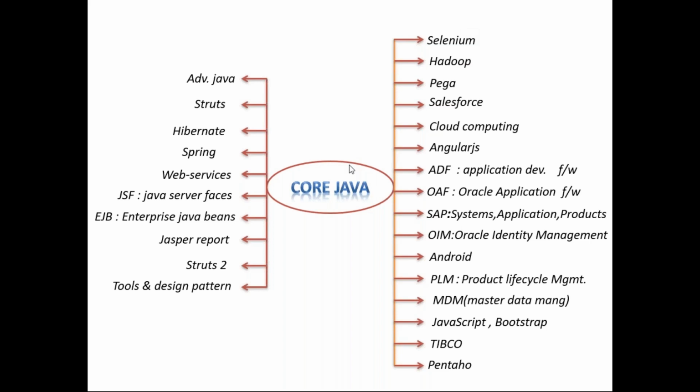But guys, if you want to become a Java developer, you have to think of the right hand side. After core Java, we have to take advanced Java, and Spring and web services are required. Core Java, advanced Java, Spring and web services. As a Java developer, what are the things we have to learn, that I will tell you. But as of now, you understood that.